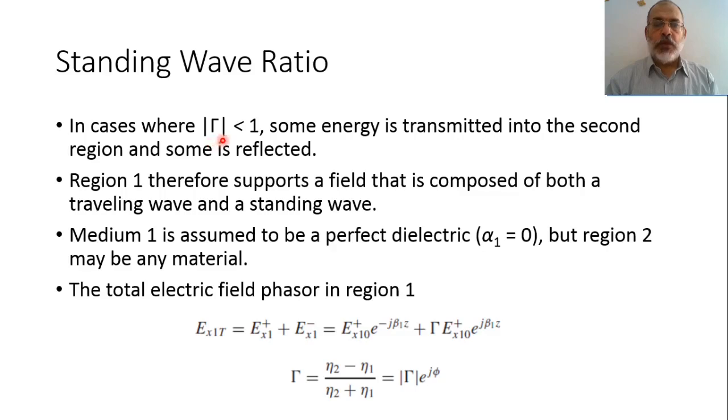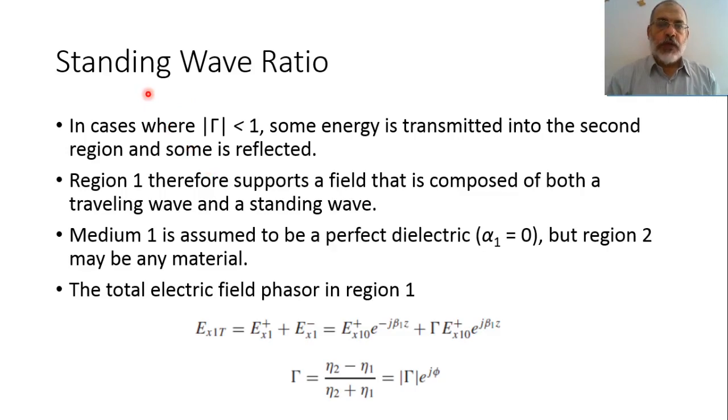there will be in region 1 incident and reflected fields. And this incident and reflected field will also introduce a standing wave pattern. But in this case, this standing wave pattern will not reach the value of 0. So we will have E maximum and E minimum, and E minimum is not 0. And the locations of the maximum value of the field and the minimum value of the field would be fixed in space to introduce what we are calling a standing wave pattern.